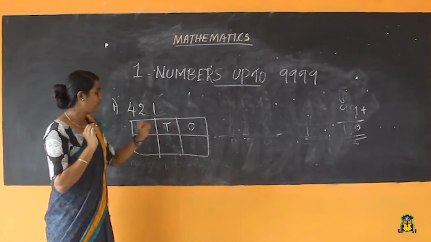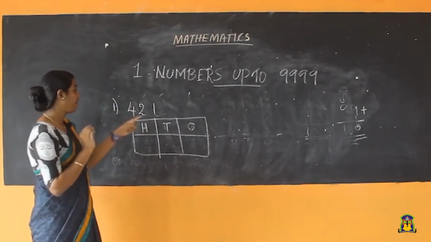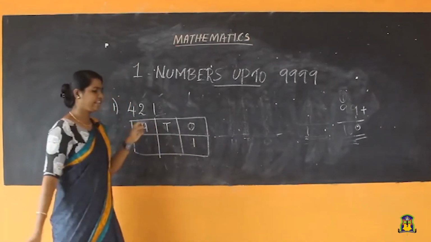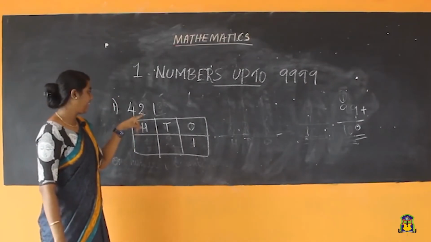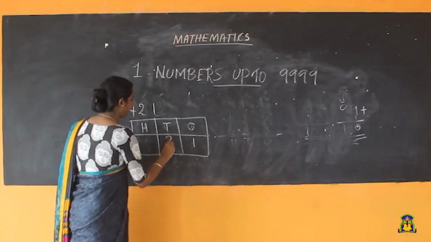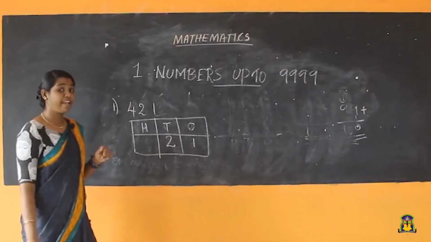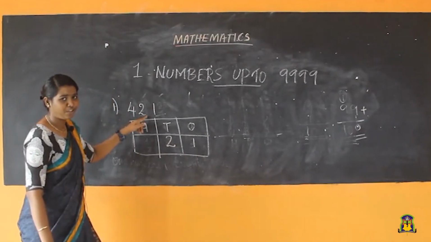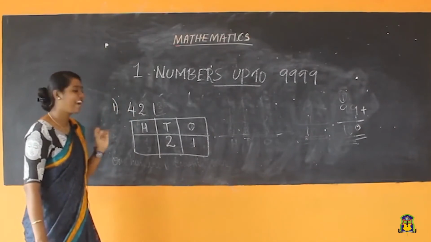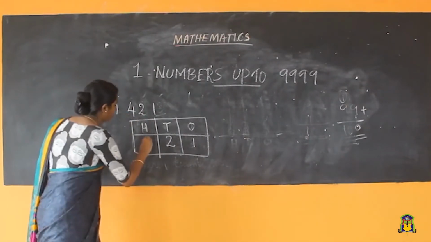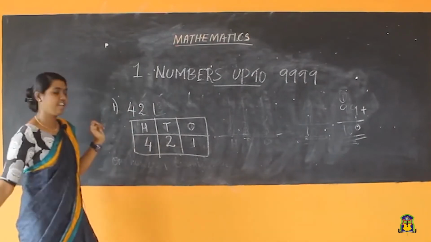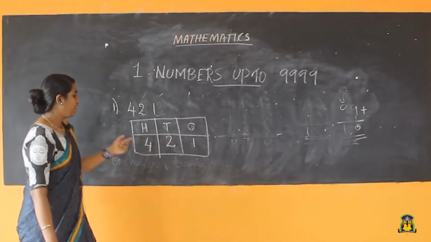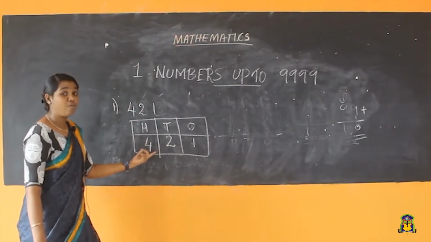In ones place, what is the digit here? 1. In tens place, what will be the digit? That is 2. Then in hundreds place, what is the digit here? Is it 4 or 2? That is right, it is 4. So here 4. Okay. Then how will you represent this in expanded form?